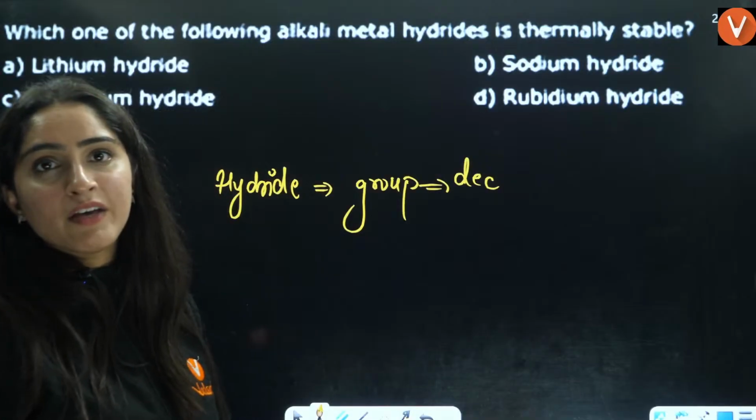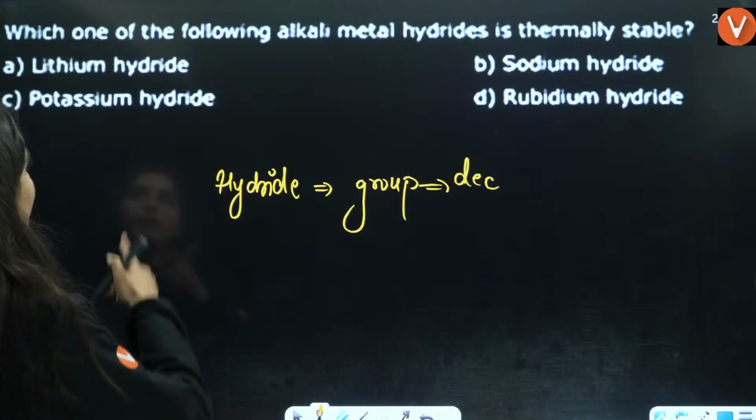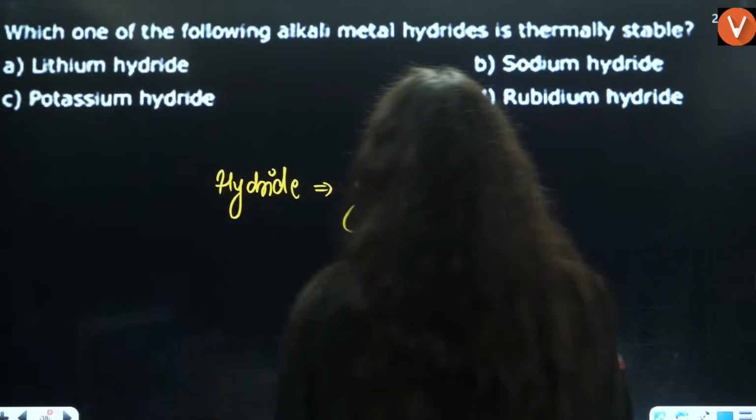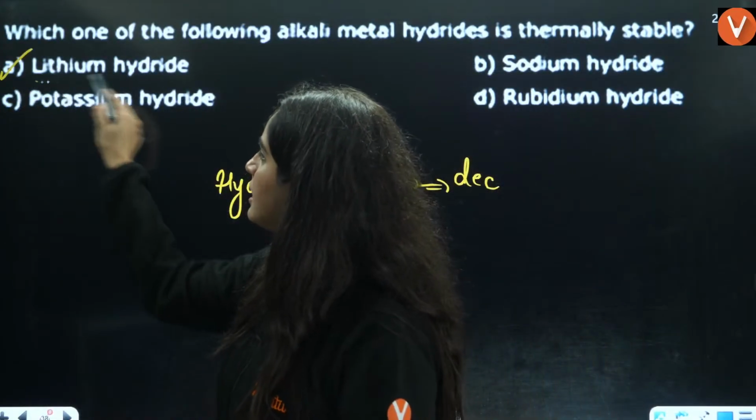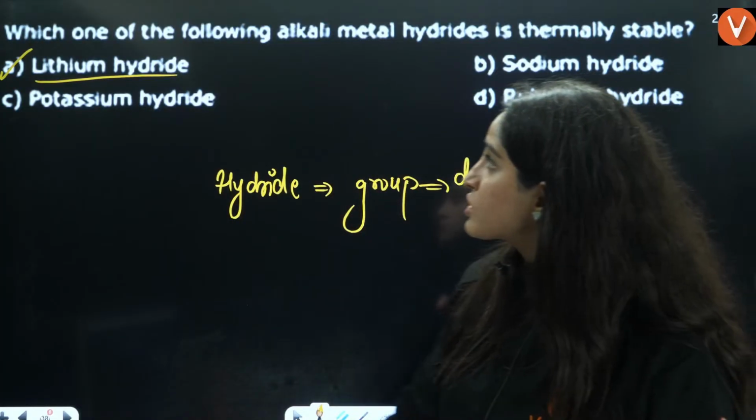So here the answer is going to be, this is group number 1, lithium hydride. That is basically thermally most stable.